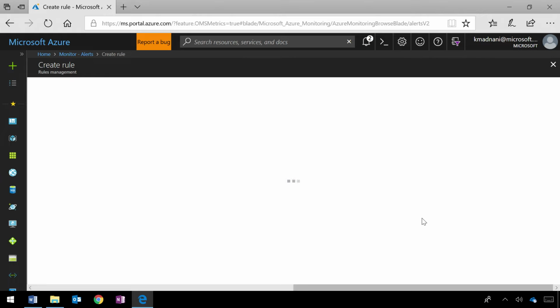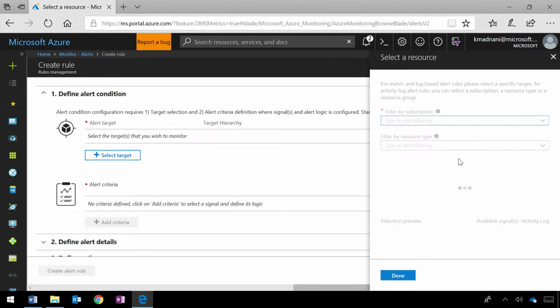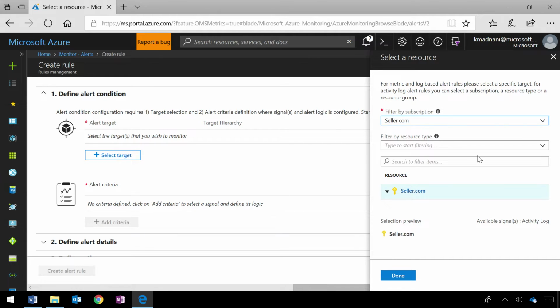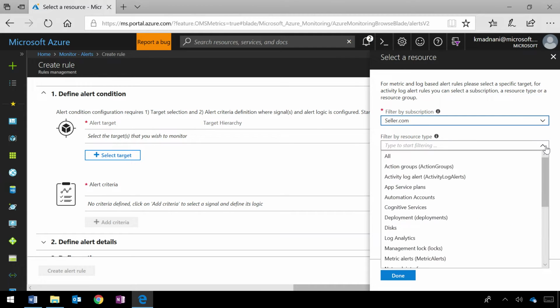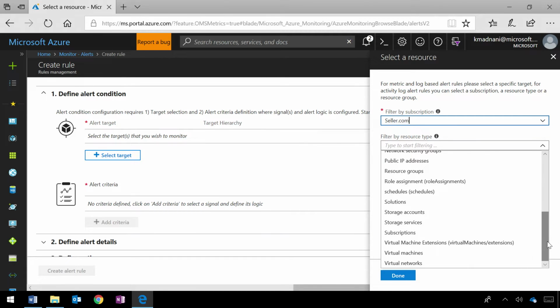Okay. Now, what entails creating a new alert rule? A target, which is a resource in Azure. Let's select a target. In this case, I have a subscription, seller.com, which will load in just a second. All right. And these targets that I want to monitor, can all things in Azure be monitored? Anything in Azure. You can click on resource type and you'll see all the different resource types that are supported by alerting. This is a growing list. We'll continue to add to this list.